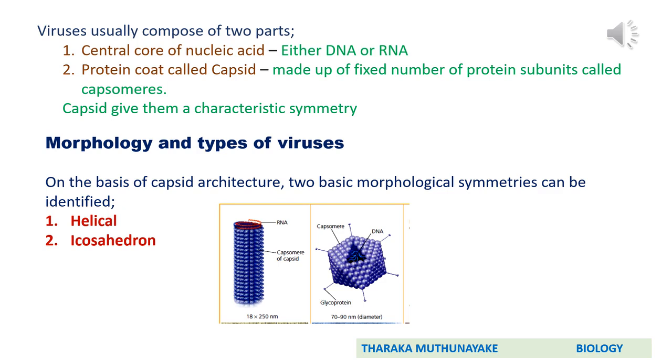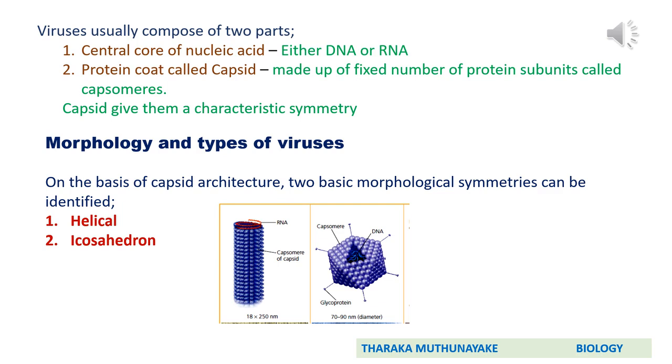Viral body usually consists of two parts. First one is the central core of nucleic acid. The nucleic acid may be either DNA or RNA. Viruses do not possess both DNA and RNA. They have either DNA or RNA. These may be single-stranded or double-stranded. The second part is their outer protein coat called capsid. The unit protein of the capsid is known as capsomeres. The capsid of a virus consists of a fixed number of capsomeres. And also this capsid gives them a characteristic symmetry.